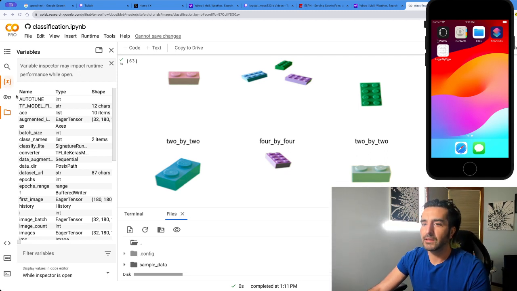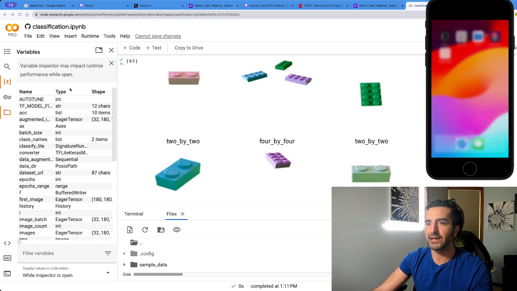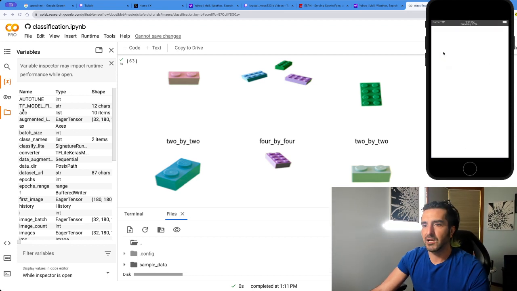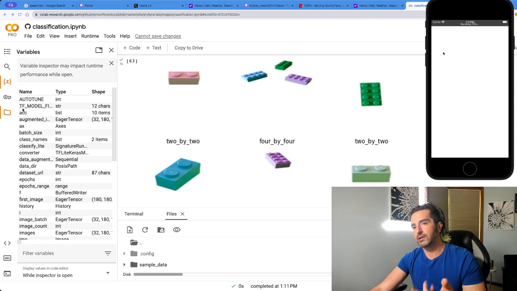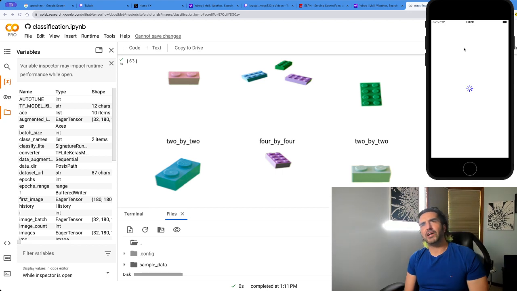Let's keep going. Lego my ego. So why did I close it? Because whoa, dude, that didn't work at all. If you've seen any of my streams, you know that I have such a problem with this simulator. It's been the bane of my existence. All right, so it's bundling. And what I always say is every day I'm bundling. Anyways, let's keep going.